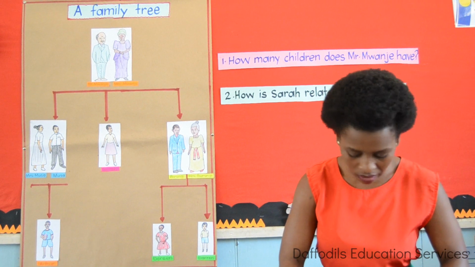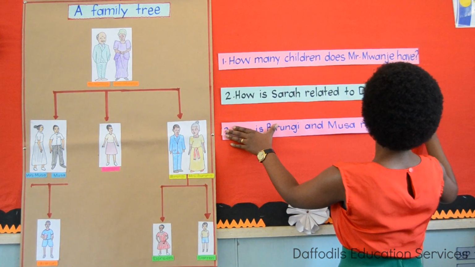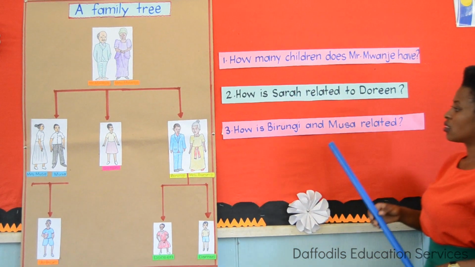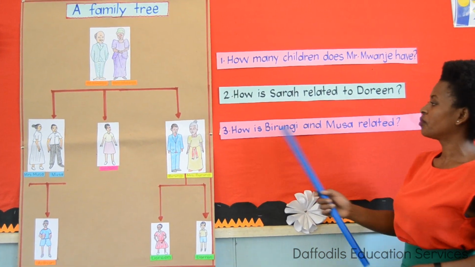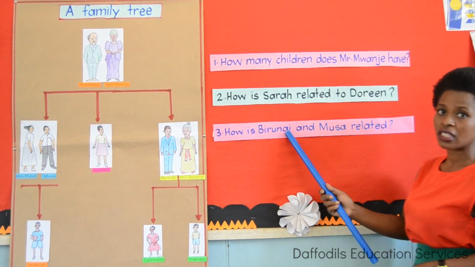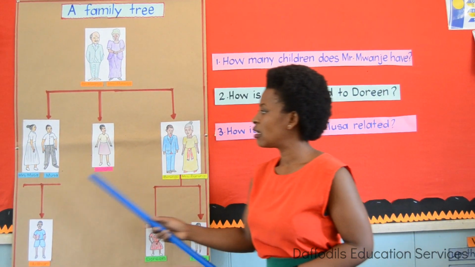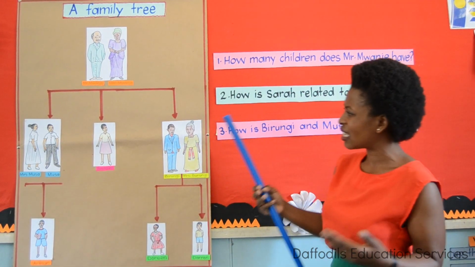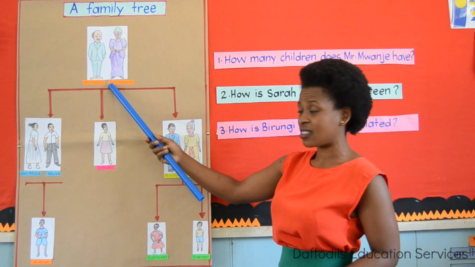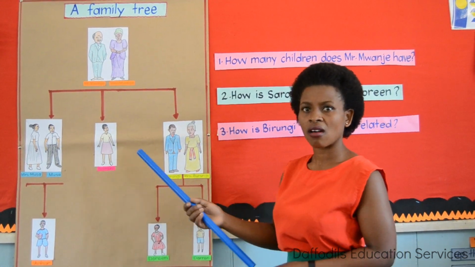We have another one. Who can read for me this question? Let's read together. How are Birungi and Musa related? Here is Birungi and here is Musa. How are they related? Which connection do they have? Do they share the same parents? Yes, they share the same parents. So how are they? I think they are brothers.